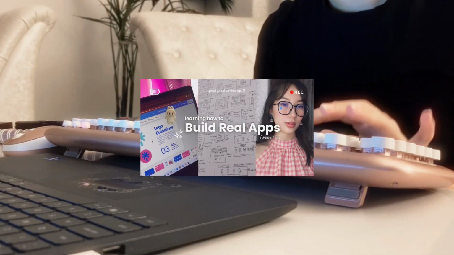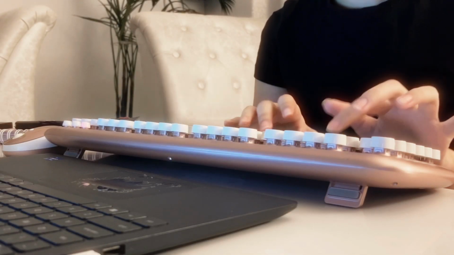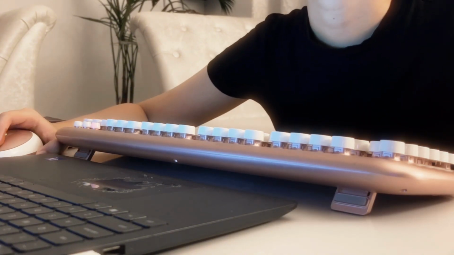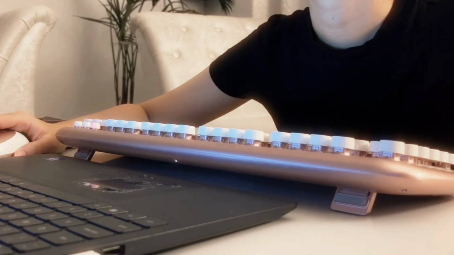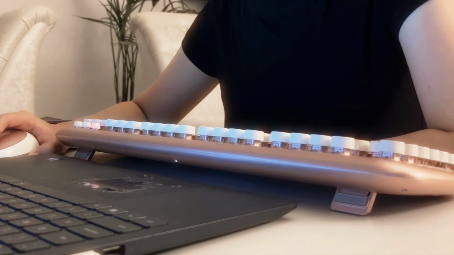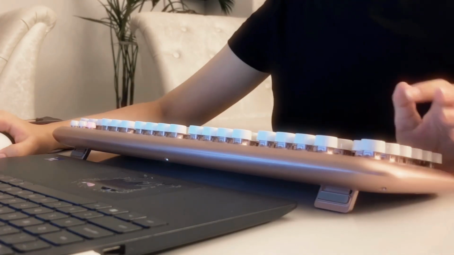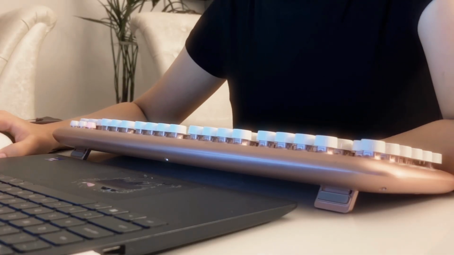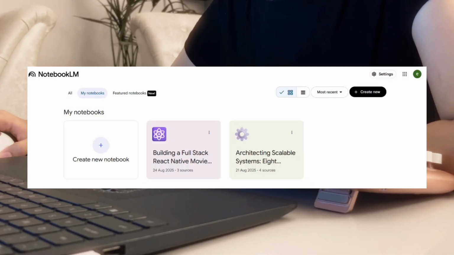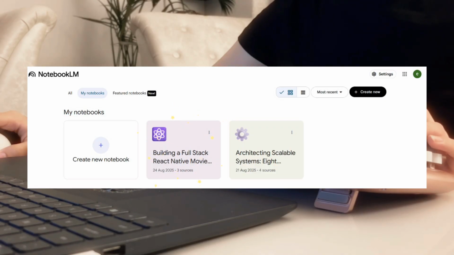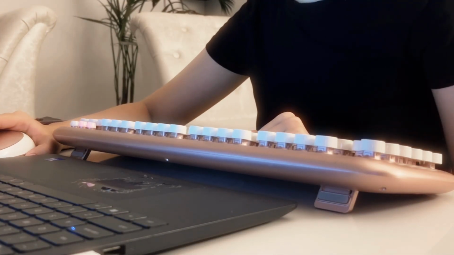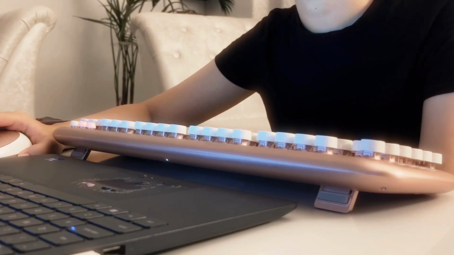In the previous video, I talked more about the design side of things, the mood board and the building process, but for this video, I wanted to shift gears and focus on the core foundations of app development. Because design is important, but if your foundation is shaky, your app won't stand for long. So I made a notebook on React Native on NotebookLM, and here's the summary I got. Super digestible, like notes I wish I had back in school.